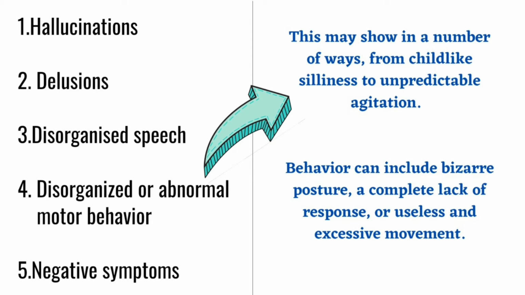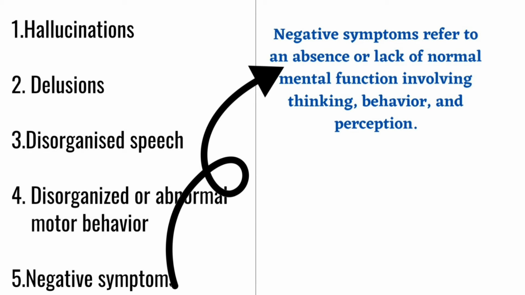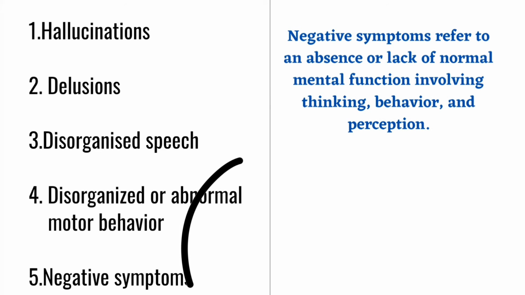Disorganized or abnormal motor behavior. This may show in a number of ways, from childlike silliness to unpredictable agitation. Behavior can include bizarre posture, a complete lack of response, or useless and excessive movement. Negative symptoms. Negative symptoms refer to an absence or lack of normal mental function involving thinking, behavior, and perception.